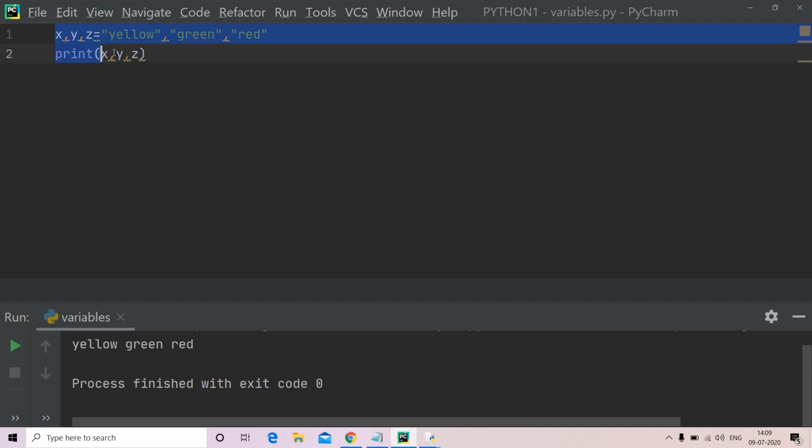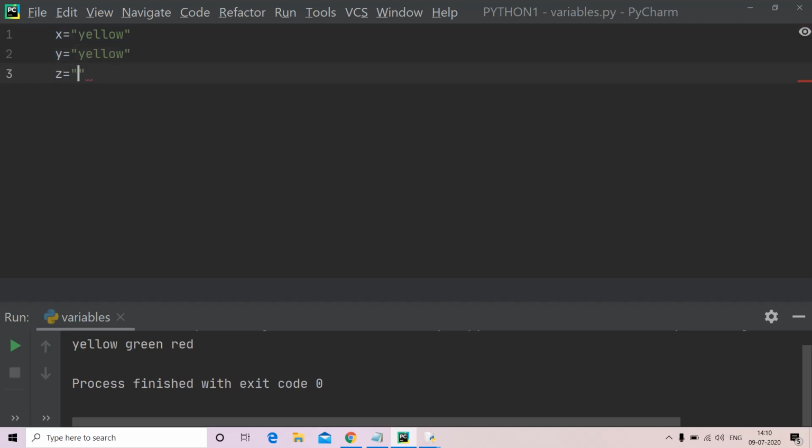Now what if I want to assign the same value to different variables? x is equal to yellow, and y is equal to yellow, and finally z is equal to yellow. We do not need 3 different lines to assign the same value to 3 different variables. You can assign it in a single line: x is equal to y is equal to z is equal to yellow.